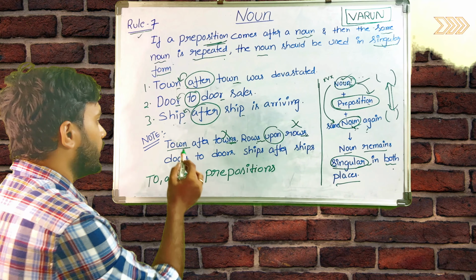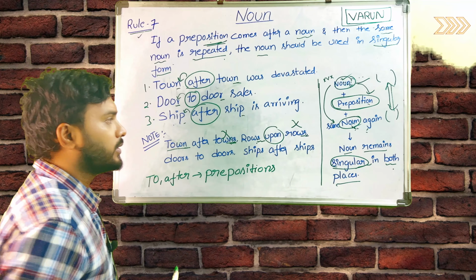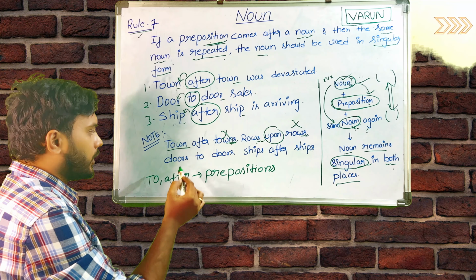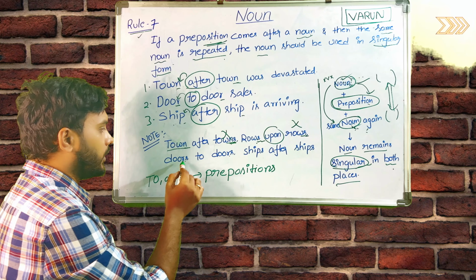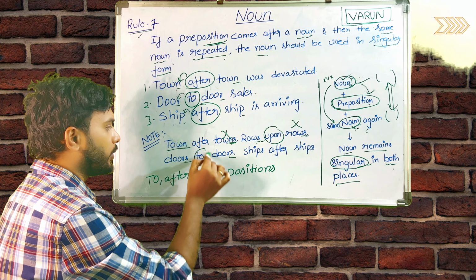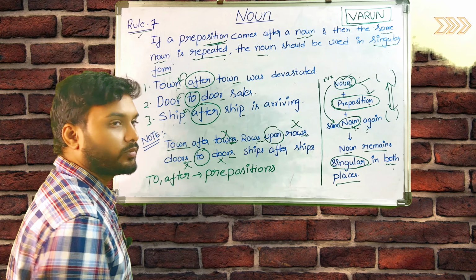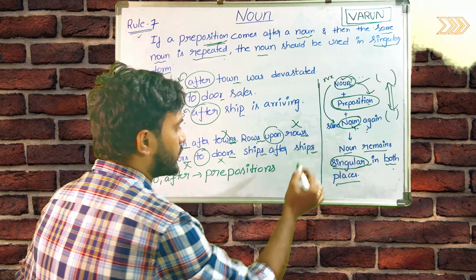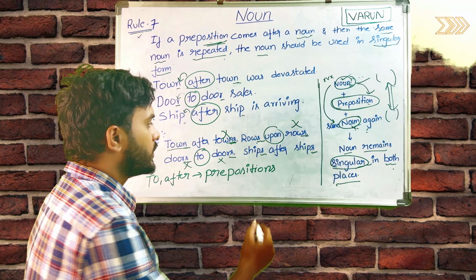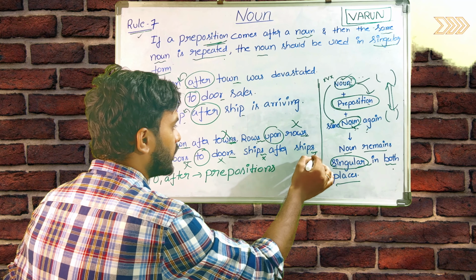See, here they mentioned it at 2 places. Doors to doors: here the s is in between the preposition, but these are in plural form. This is wrong. Ships after ships: here also s is used.